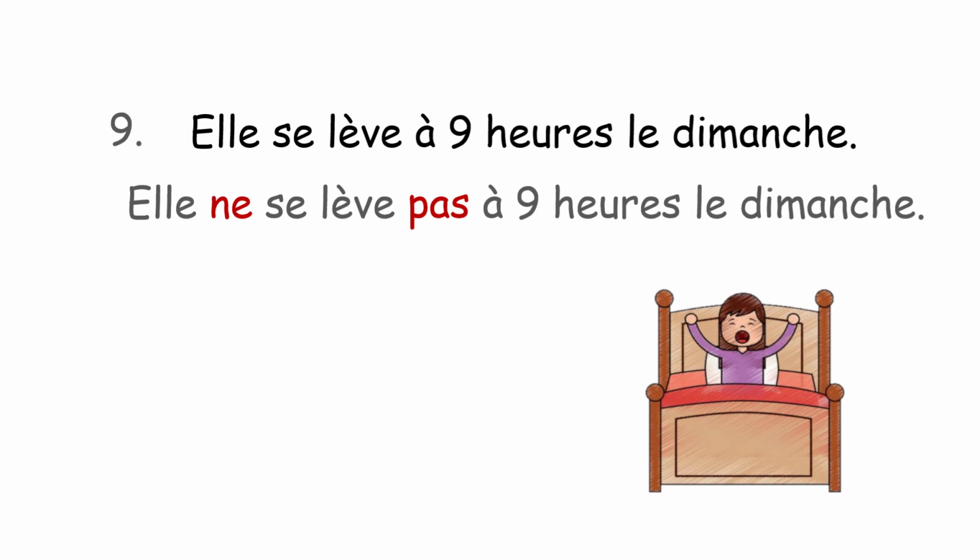on Sunday. Now again we have two pronouns here, elle and se. We'll add ne in between both the pronouns. We'll write pas after the verb. So it will be read like elle ne se lève pas à 9h le dimanche. It means she does not get up at 9 a.m.